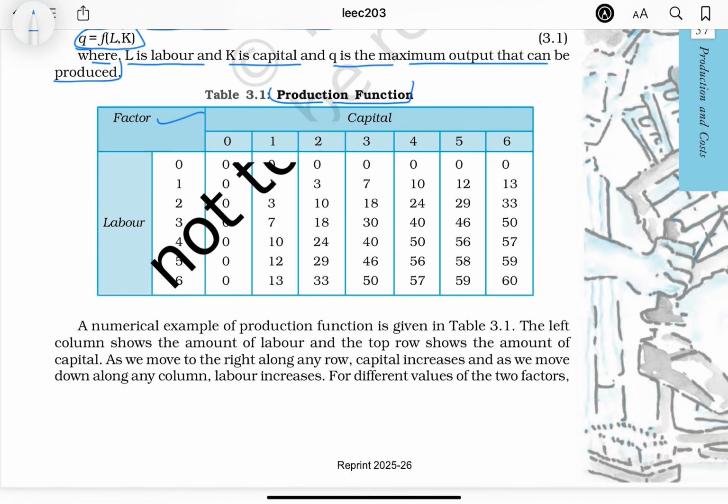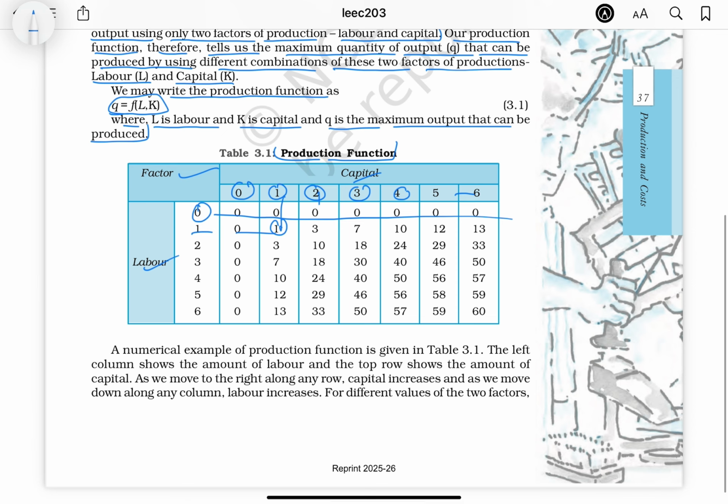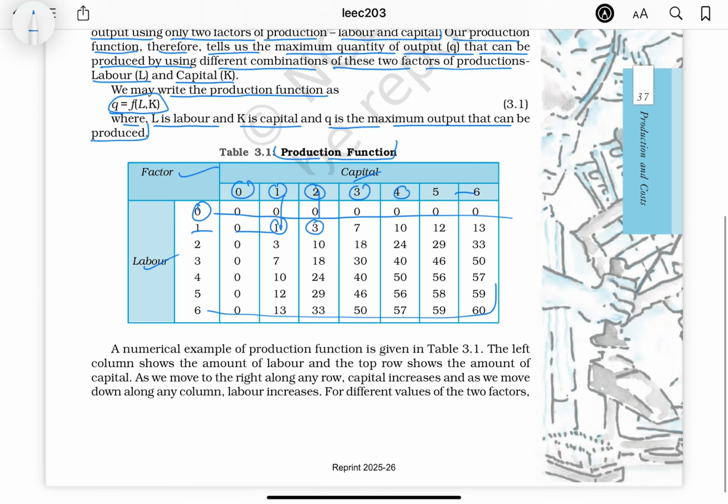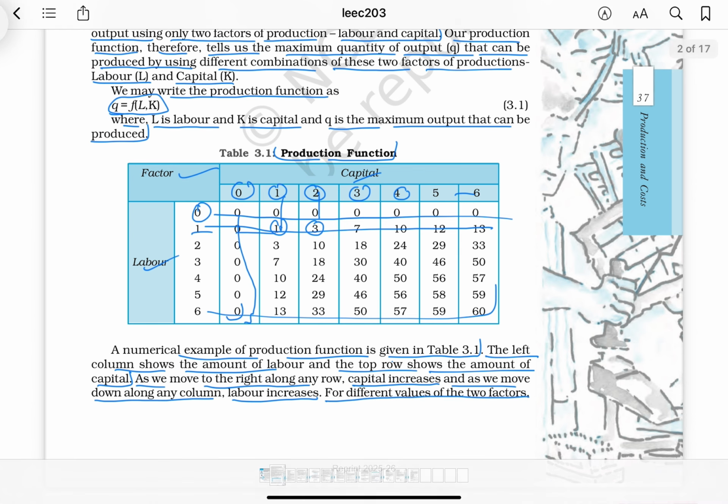Production function: factor labor, capital 0 1 2 3 4 5 6. सेक 1 का 1, 2 का 3, ऐसे करके ये टेबल पूरी फॉर्म बनेगी. A numerical example of production function is given in table 3.1. The left column shows the amount of labor and the top row shows the amount of capital. As we move to the right along any row, capital increases, and as we move down along any column, labor increases. अगर डाउन जाएंगे तो फिर क्या होगा, लेबर इंक्रीज हो रही है, और इधर जाएंगे तो फिर अमाउंट इंक्रीज हो रहा है for different values of the two factors.